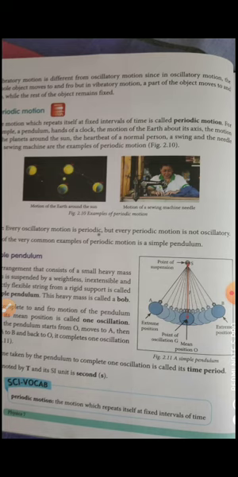Next one is your sewing machine. You can find that all the stitches happen at equal intervals of seconds. They will not change. If it were going to change, then your stitching pattern would keep on changing. So this is an example of your periodic motion. In a regular interval of time, it is going to repeat again and again. If it is happening again and again, we call it your periodic motion.